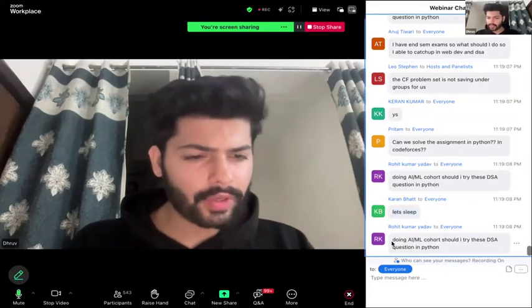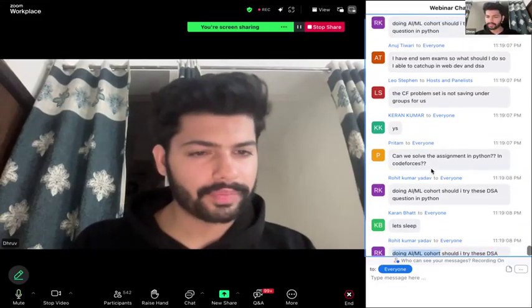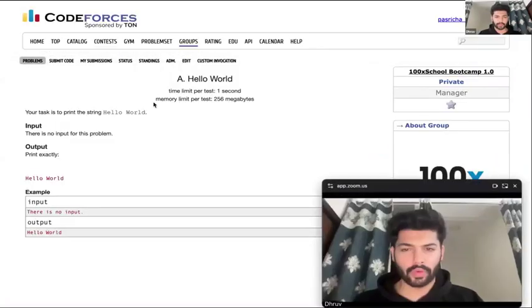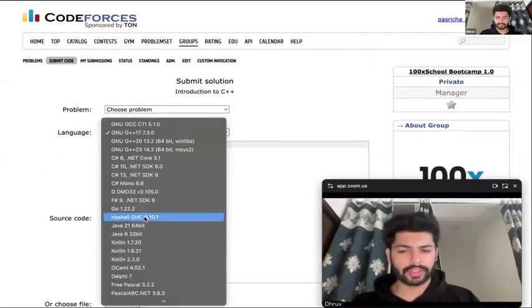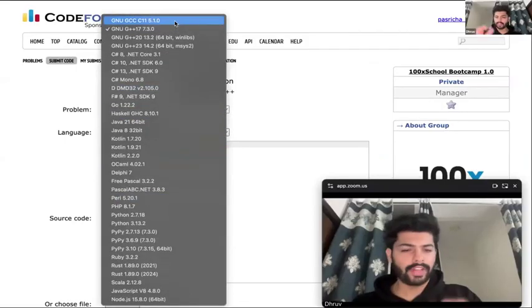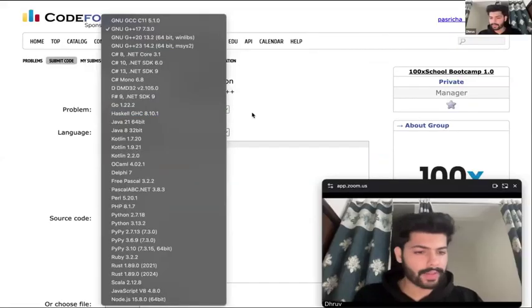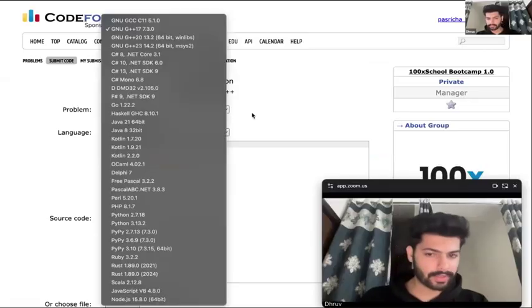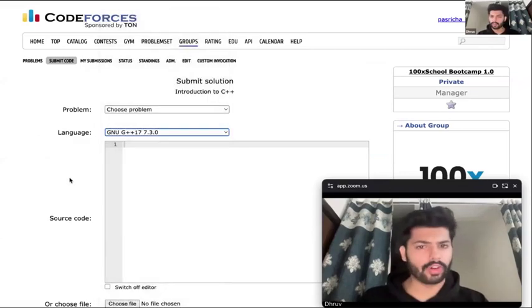Doing AI ML cohort, should I try these DSA questions in Python? Yes, Rohit, you can do that. No worries. Yes, Pritam, you can do that in Python. If you go to Codeforces, let's say if I go to this hello world problem, and go to submit code, you can choose any language of your choice. We have all options available. You can do DSA in any language you want. You can do it in PHP also. PHP, Perl, Pascal, whatever is there. In Go also, whatever you like. My preferred ones would be C++, Java, Python, or JavaScript. I would recommend either of these, but if you want, you can do this in other languages also. It's totally your call.